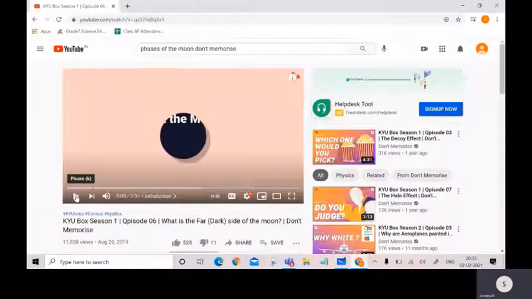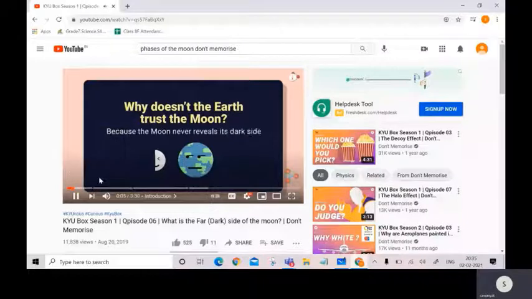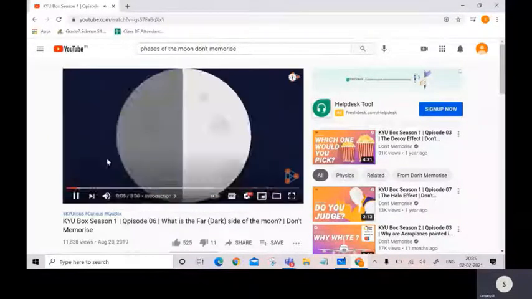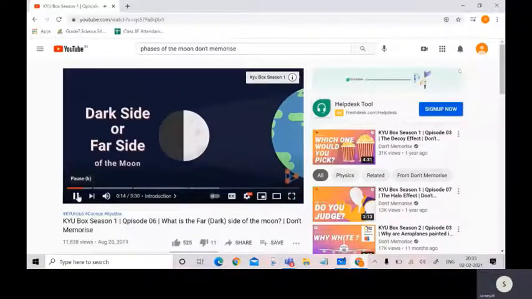Why doesn't the Earth trust the moon? Because the moon never reveals its dark side. The moon has a side which no one can ever see from the Earth, which is called the dark side or the far side. Let's find out why.